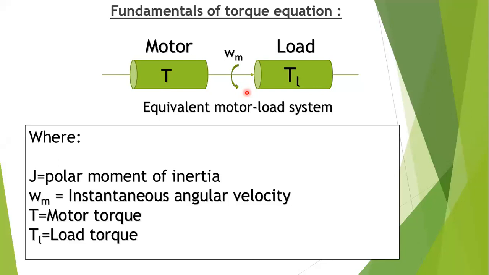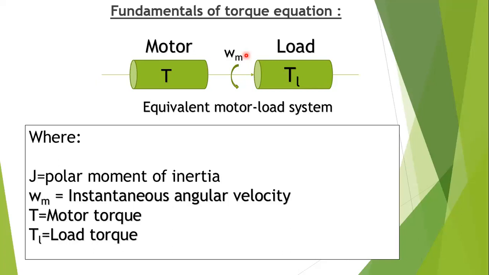Next, omega m is the instantaneous angular velocity of the motor shaft, with units of radians per second. Next, torque T is the instantaneous value of the developed motor torque, and its unit is newton meters.